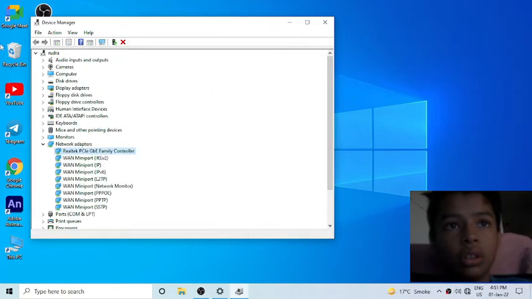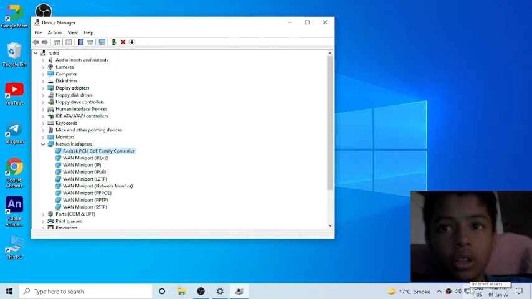Now you have to click on search, and update. It is installing drivers. Click on close and refresh, click F5, and you can see here my network connection is done.